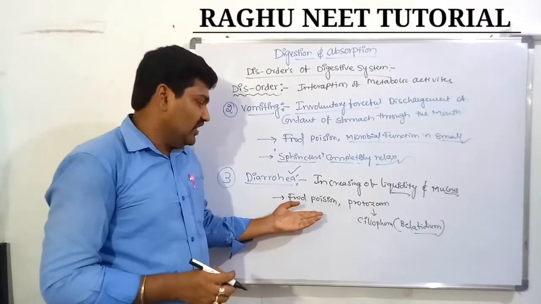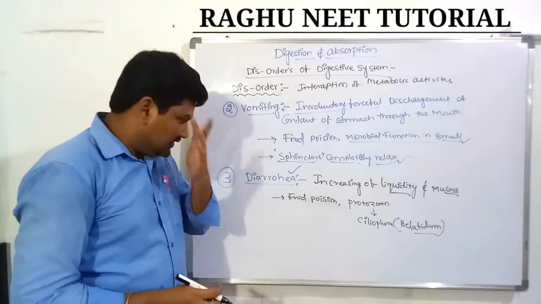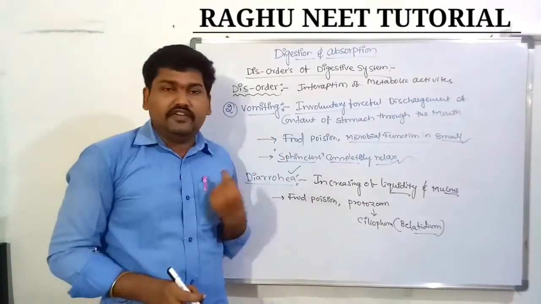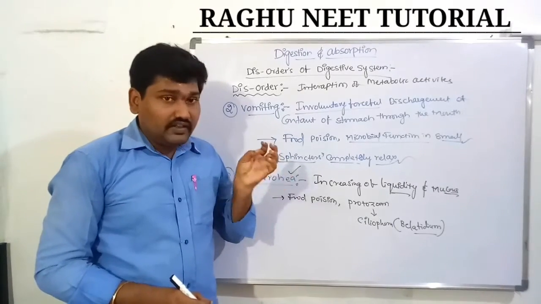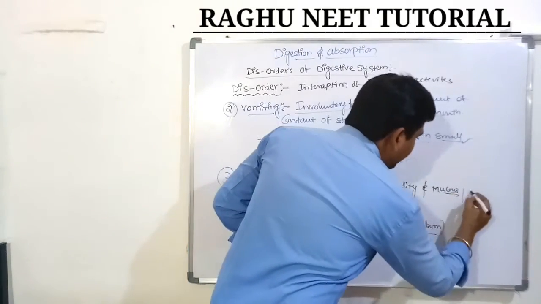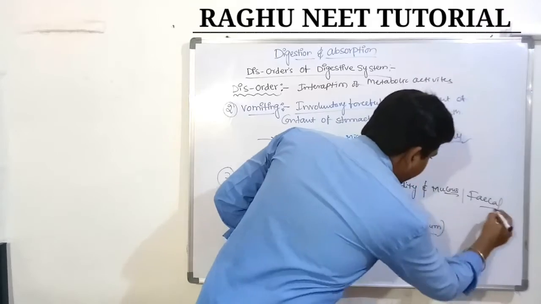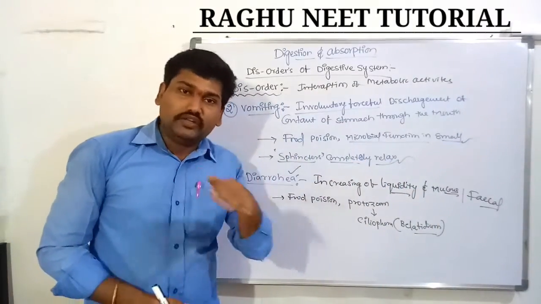It converts food into poisonous food. The fecal material has increased liquidity along with mucus, and it is discharged through the anus.